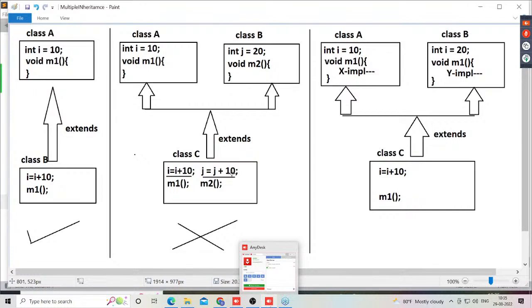So the situation is very clear. Easily we can identify in which superclass the I variable and J variable are available. That I variable and J variable we are getting directly.